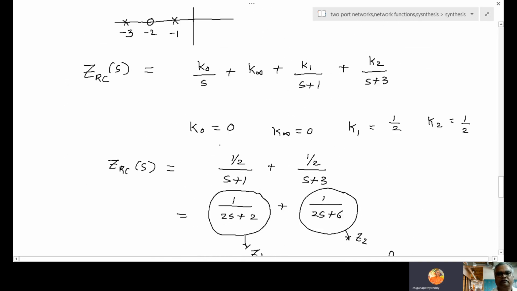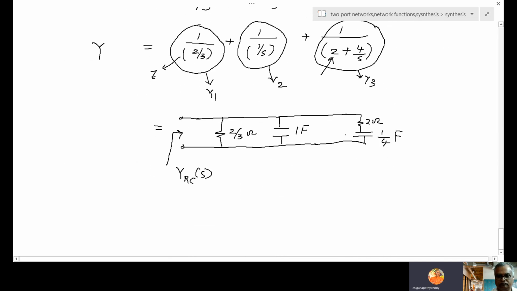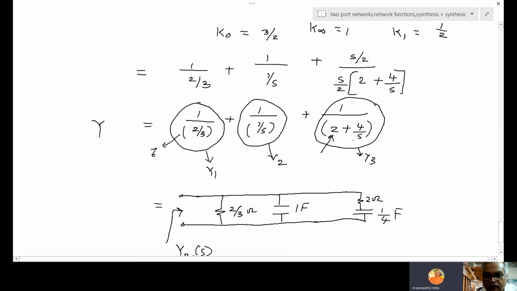Okay, Foster form 1, Foster form 2. So like that, any problem can be solved. So I think I'll stop now. Cauer form 1, 2 we'll discuss next class.